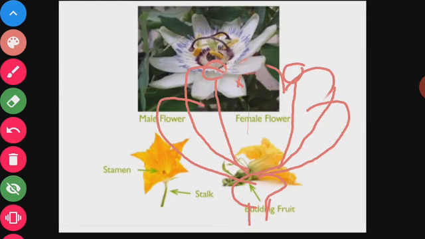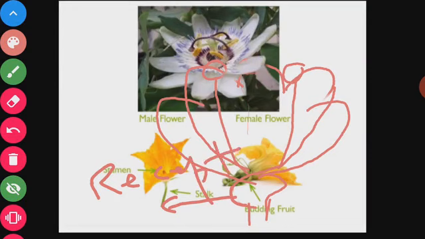First, this is the receptacle. And these green parts here are known as sepals.